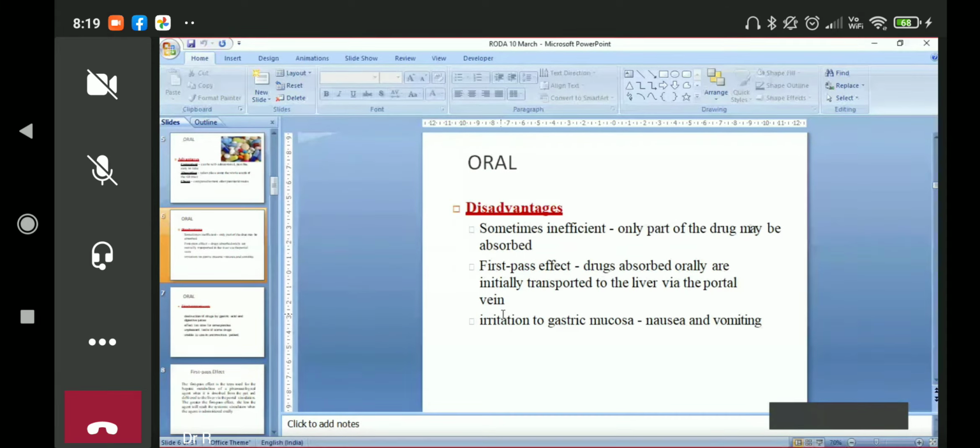Disadvantages: sometimes I want to add one thing, that most of the drugs are not 100% absorbed. Some drugs you will find are 80% absorbed, some are 40% absorbed orally. This is a disadvantage. But there are certain drugs which are absorbed 100% from the GIT. Now it's a tricky situation. A patient has come to you and you are saying ciprofloxacin infusion. But if you give a ciprofloxacin tablet to a patient, 100% is absorbed.